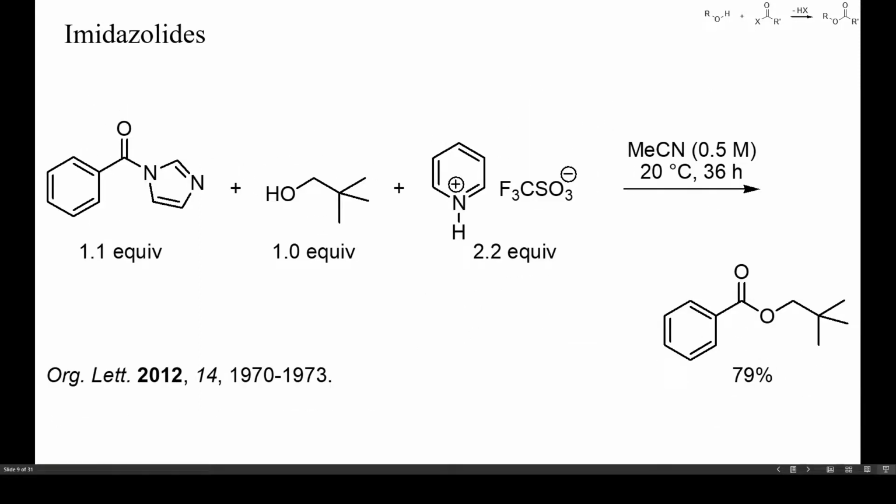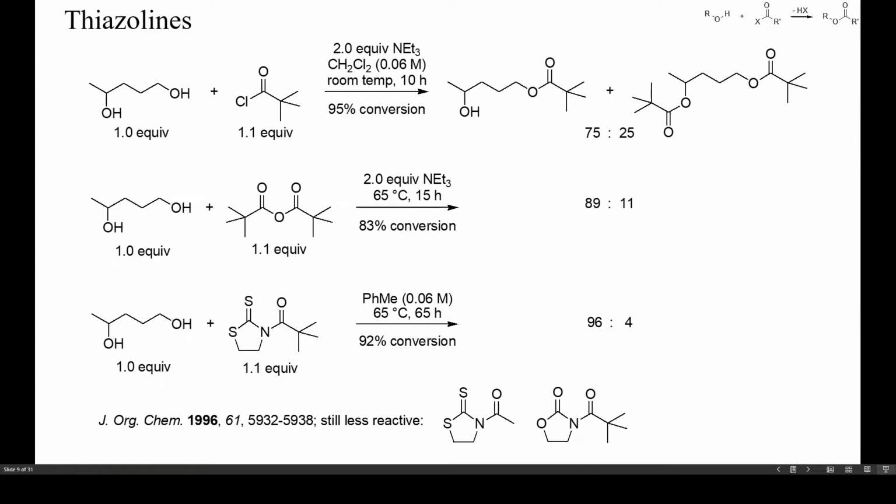This is an example of esterification with isolated benzoyl imidazole. The reactivity of imidazolides can be enhanced by protonation, and here pyridinium triflate was used as auxiliary acid. Pyridinium hydrochloride or sulfate would probably also have worked. When a non-symmetrical diol has to be monoacylated, selectivity can often be improved by using an acylating reagent of low reactivity, as shown here, even if these less reactive electrophiles require a higher reaction temperature and longer reaction times.